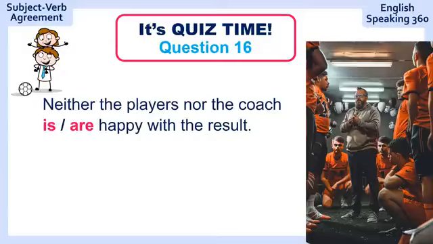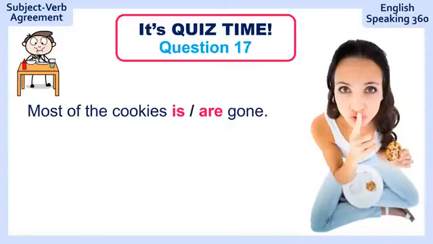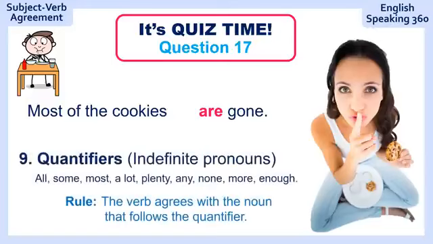Question 16. Neither the players nor the coach happy with the result. Neither the players nor the coach is happy with the result. Question 17. Most of the cookies gone. Most of the cookies are gone.